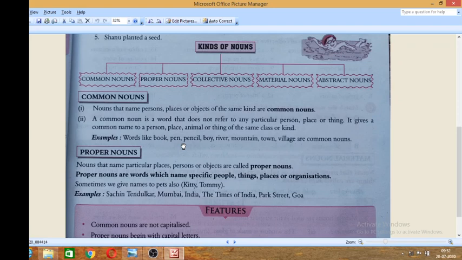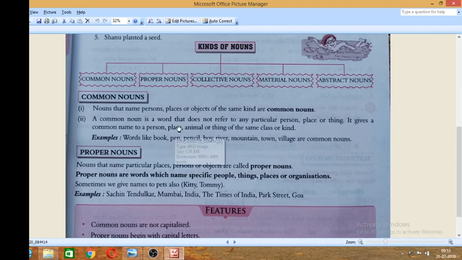Clear? So, a common thing has been mentioned. Common thing means a common noun. It is a common noun, same as book. If I say book, I can tell about any book. But when I give the name of a particular book, history book, geography book, then it will be proper. Suppose a river. If I say river, it is a common noun. But if I give the name of any particular river, maybe Ganges, maybe Godavari, maybe Tapti, then it will be a proper noun.